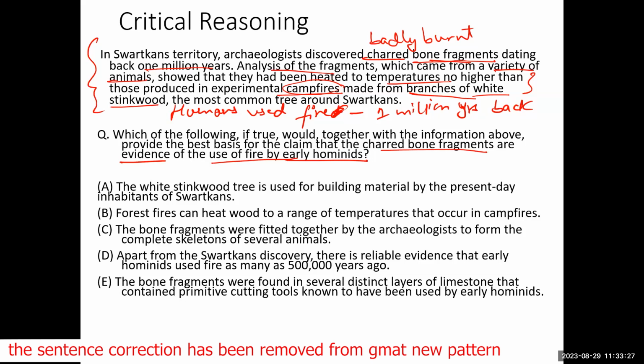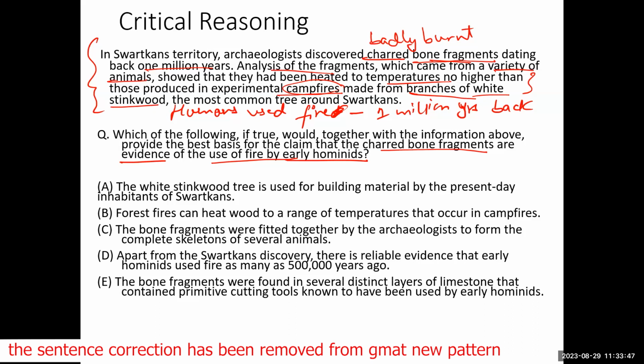So we will read the options. Which of the options prove that 1 million years back, it was humans who lit the fire, who burned the animals to eat them, and left the bone fragments in the fire, which were charred?